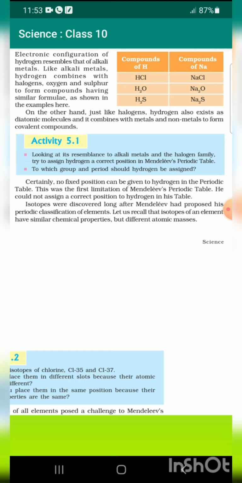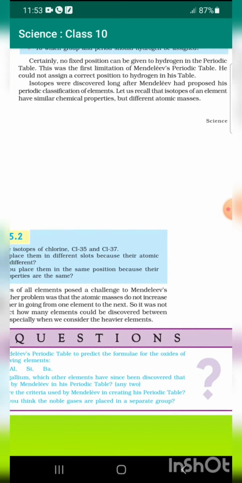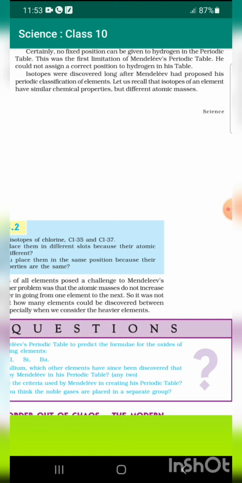On the other hand, just like halogens, hydrogen also exists as diatomic molecules, and it combines with metals and non-metals to form covalent compounds. Certainly, no fixed position can be given to hydrogen in the periodic table. This was the first limitation of Mendeleev's periodic table. He could not assign a correct position to hydrogen in his table.